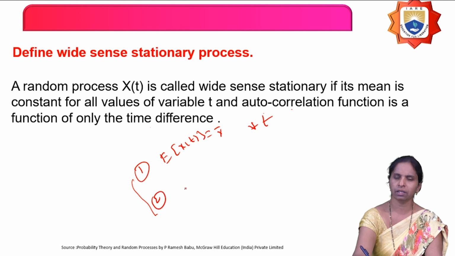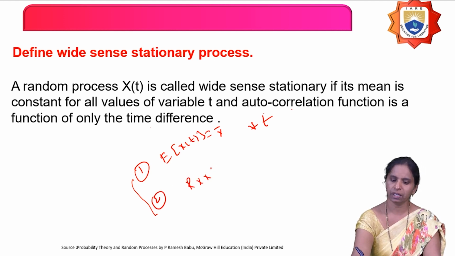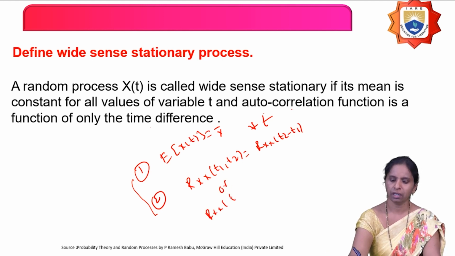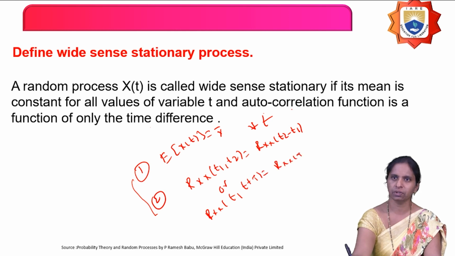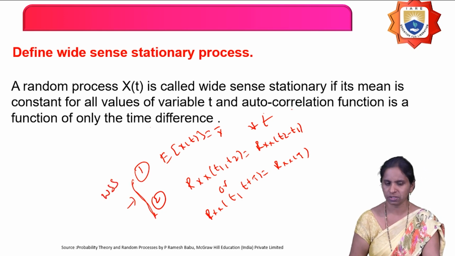And the second condition: the autocorrelation function should be a function of only the time difference, t2 minus t1. You can write Rx of t comma t plus tau is equal to Rx of tau. If the two conditions are satisfied, it is called a wide sense stationary random process.